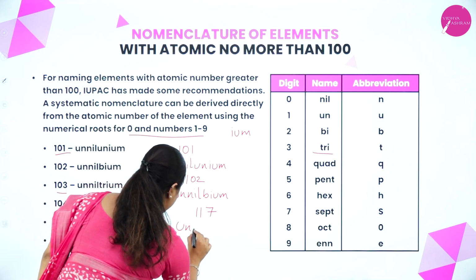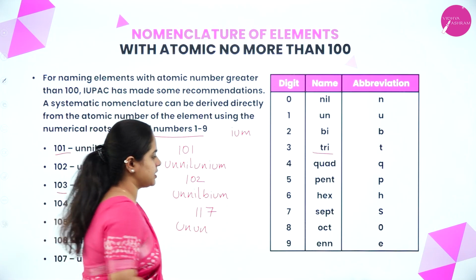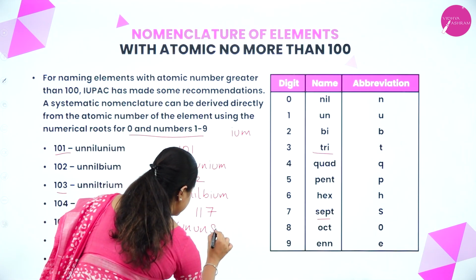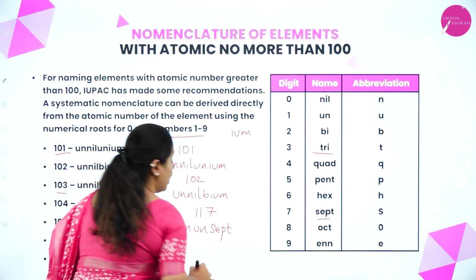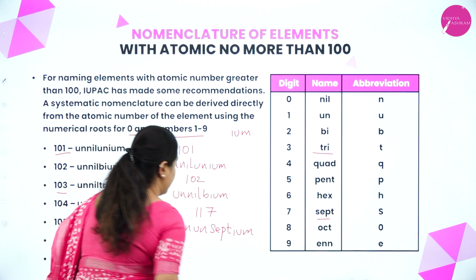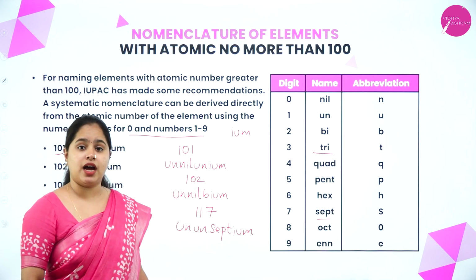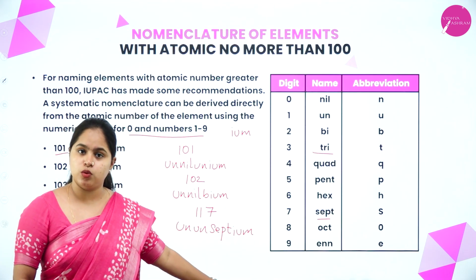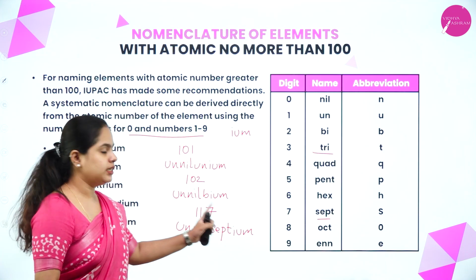Then again 1 un. And for 7 it is sept, right? So I write sept and then what do I have to do? I have to add IUM there. So the element having atomic number 117 is having the name ununseptium.